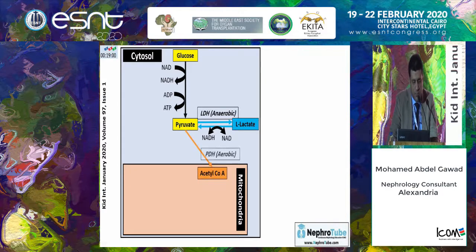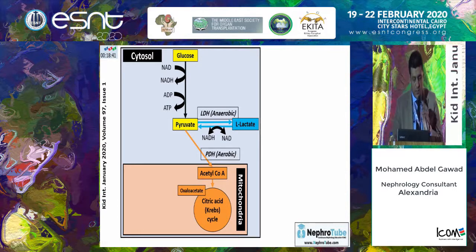The other possibility for pyruvate metabolism is to be taken up by the mitochondria and converted into acetyl-CoA in aerobic condition, in the need of oxygen, by the pyruvate dehydrogenase enzyme, and the acetyl-CoA enters the Krebs cycle or citric acid cycle. One of the important components of the normal citric acid cycle is oxaloacetate. Pyruvate can be converted directly into oxaloacetate in the presence of oxygen by the pyruvate carboxylase enzyme.